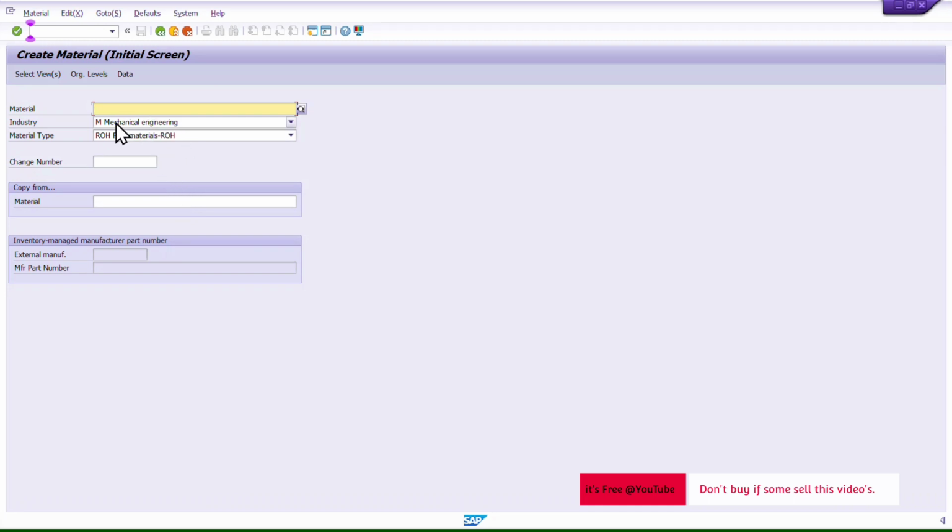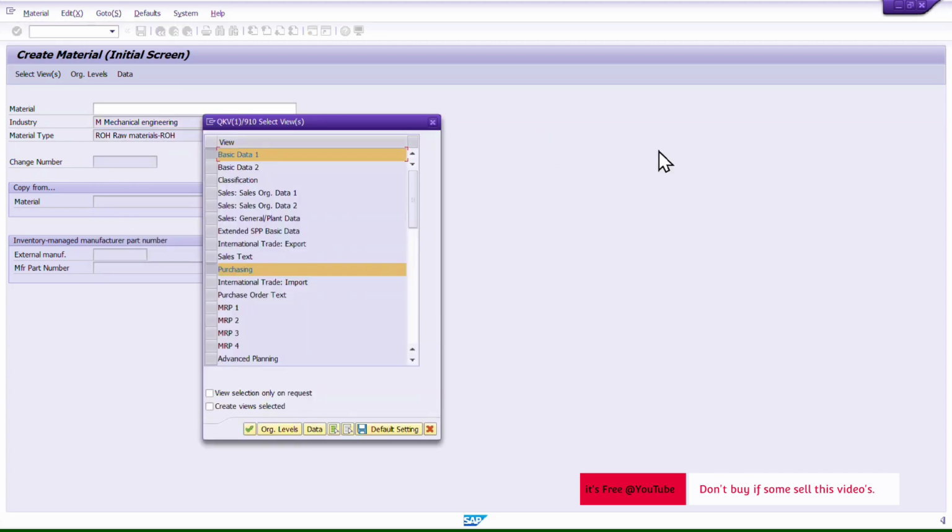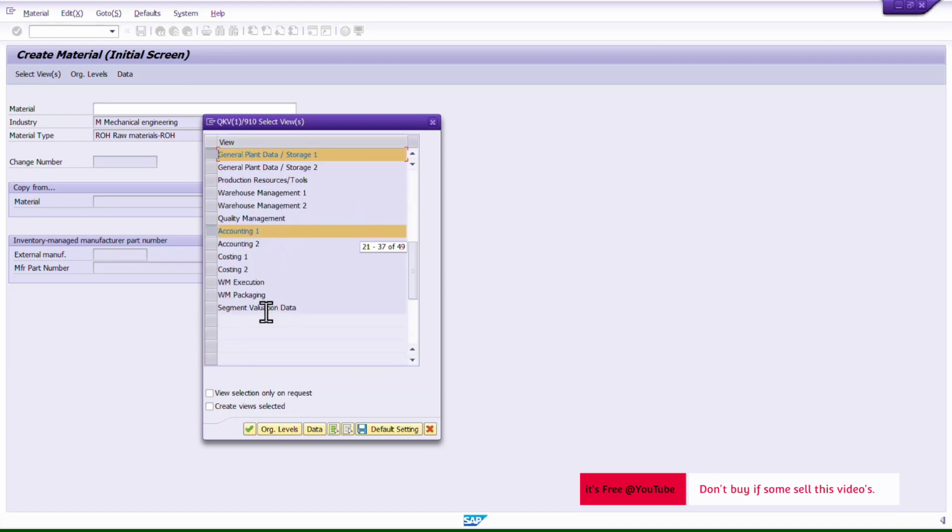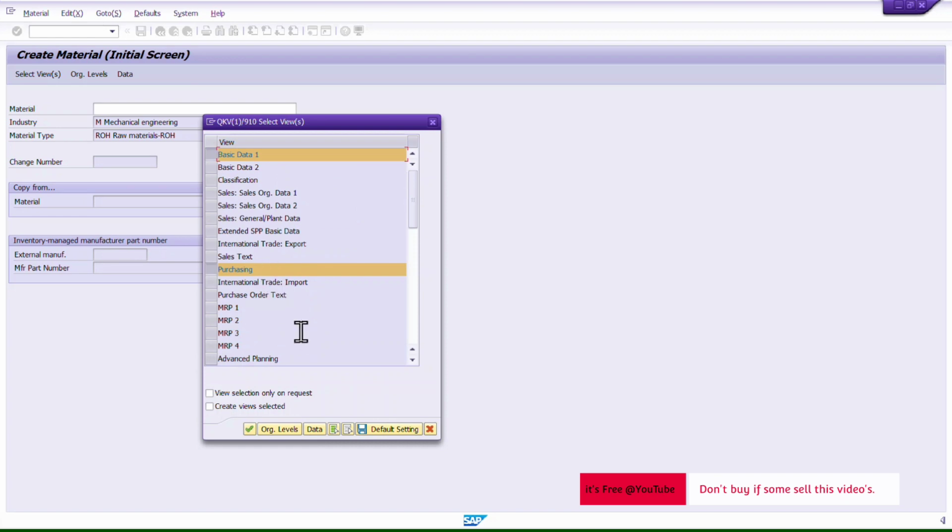Then select whatever is required. In my case, I am just selecting whatever comes by default. We are interested in the basic data view, purchasing view, MRP, but I will go into MRP later, then general data and accounting one. For quota, we must have the purchasing view.